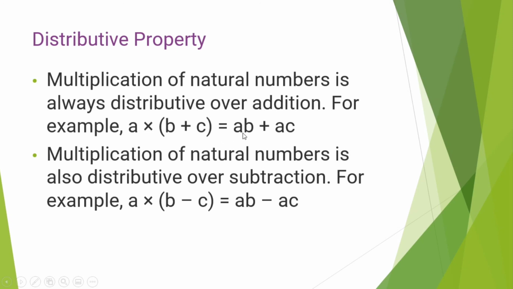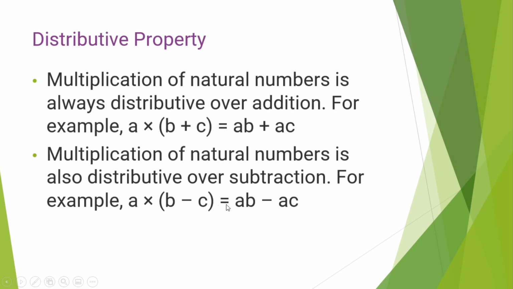Multiplication of natural numbers is also distributive over subtraction. The multiplication is distributive over addition and over subtraction. In case of the subtraction, a multiplied by parentheses b minus c parentheses close. So first we multiply a with b, then subtract a and c. This property is called distributive property.